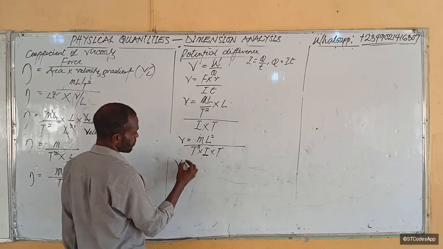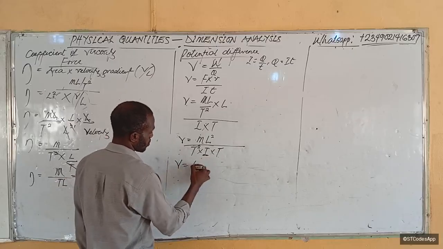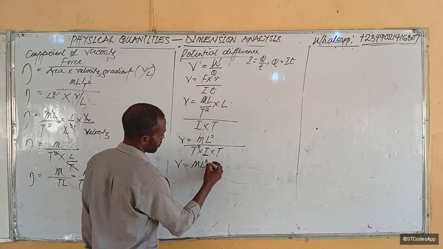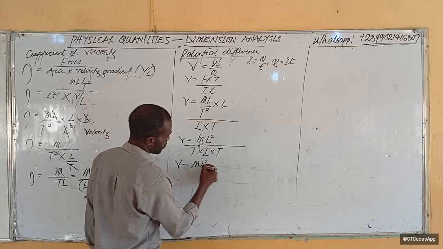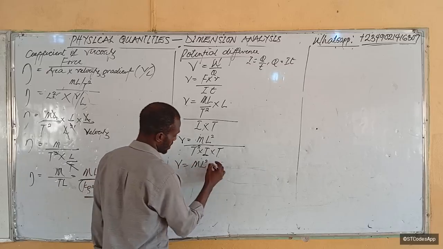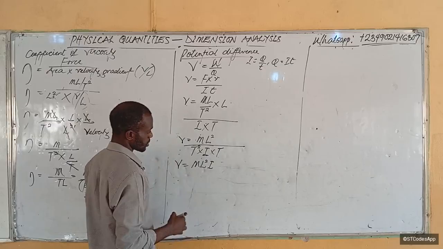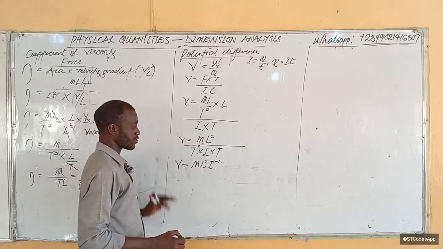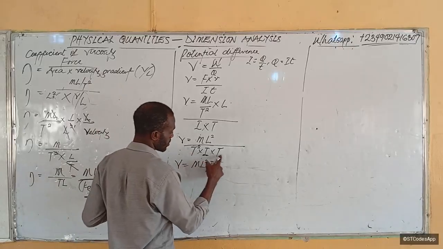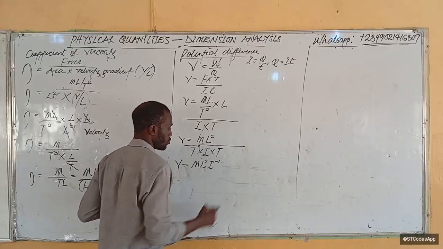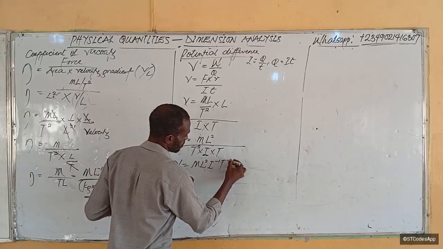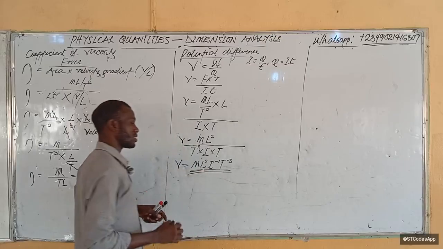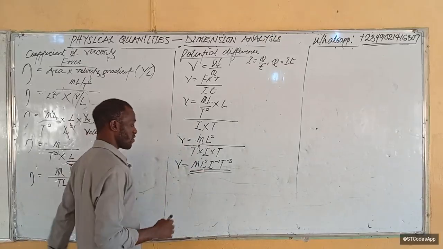No. So we have voltage equal to m L squared. We usually write I before t, so I is under, raised to the power minus 1. Then t times t squared is t cubed. We have t to the negative 3.